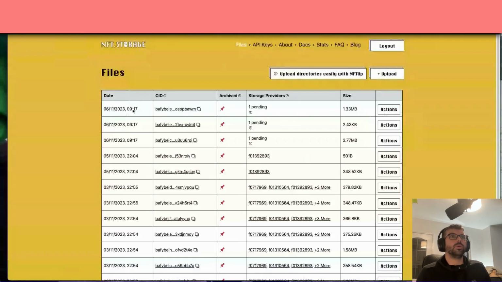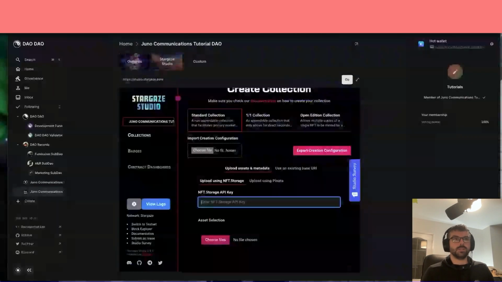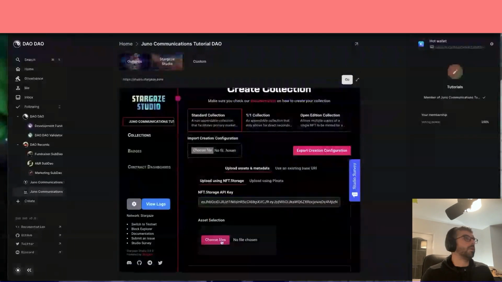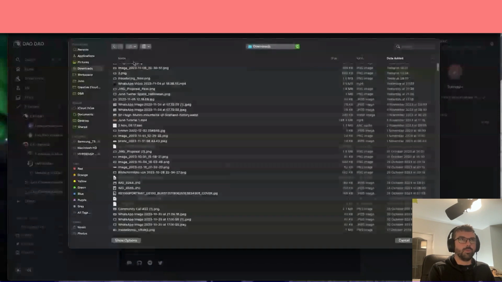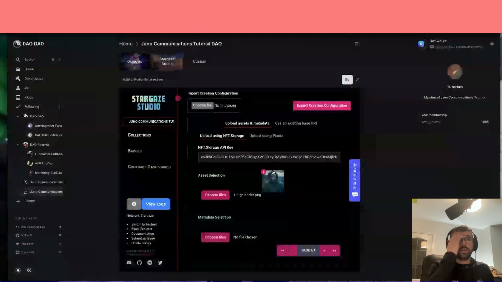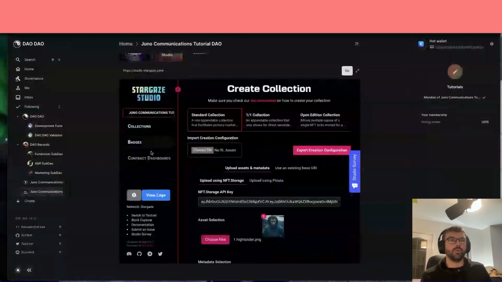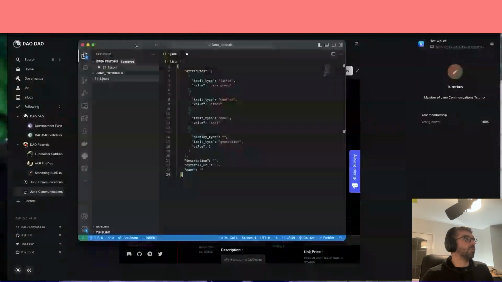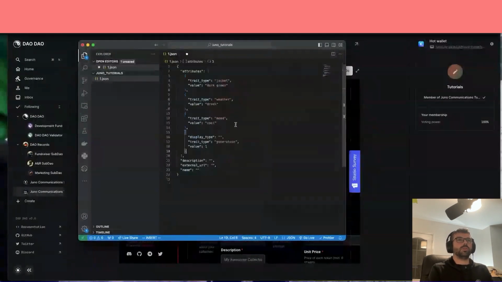So let's get into the Stargaze Studio within DAO DAO. We're going to paste that NFT storage key in there. First thing I'm going to do is grab this file that I've just downloaded from IPFS. It was in Downloads, Highlander PNG. Here he is. Now the metadata selection here. If you've not used Stargaze Studio, the tutorial is really great. Here's my metadata file that I've created in VS Code, and I can just format that, make sure everything's all good. There you go. Everything's nice and clean there.